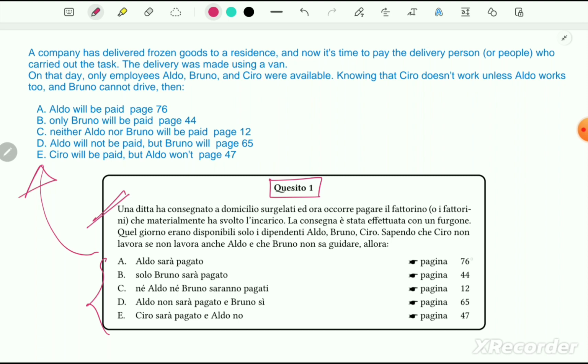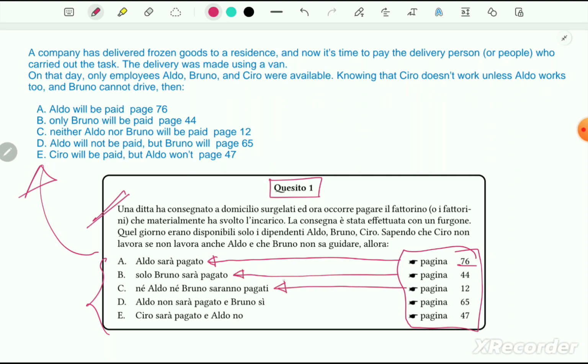And this page number indicates that if you go to page 76, you will have an explanation of why option A is wrong or right. So it's a good way to learn. They do not provide the answer right after the problem. Okay, so let's start.